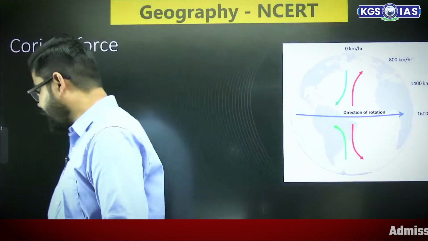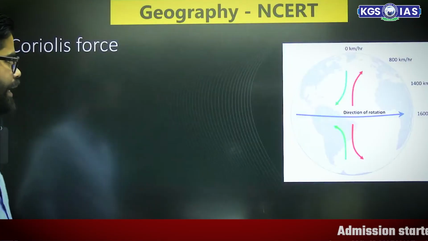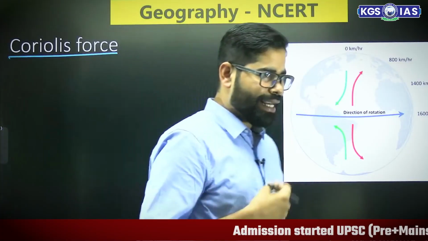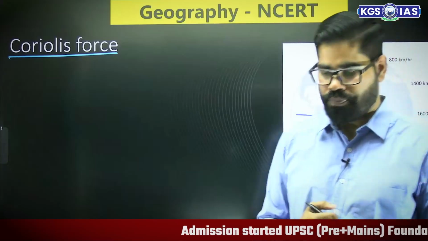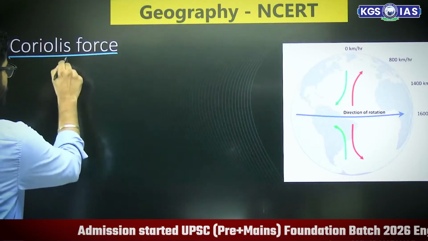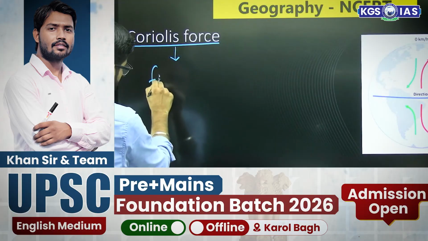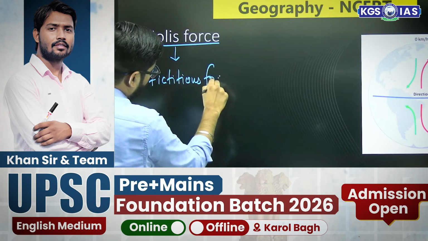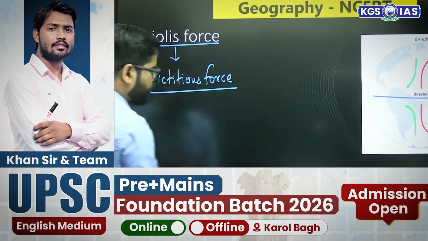There is another factor, and that factor is Coriolis force. If you look at Coriolis force, it is called a fictitious force.